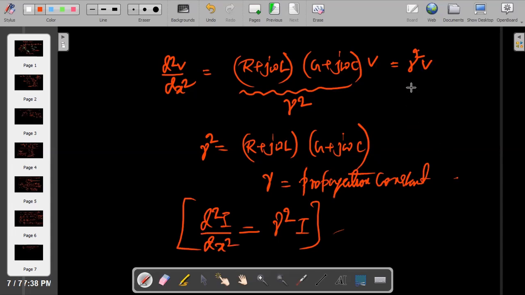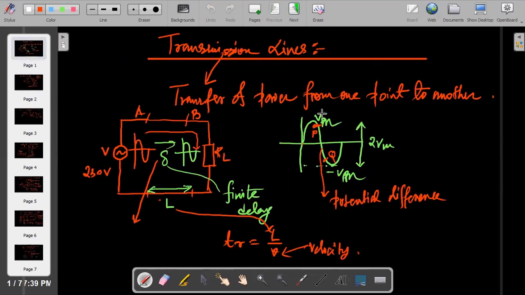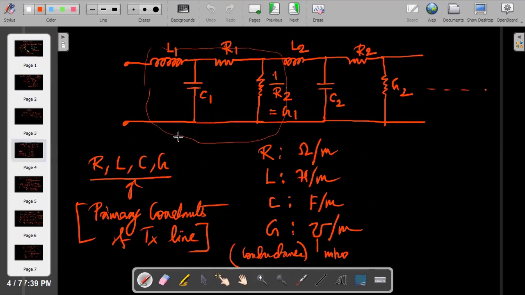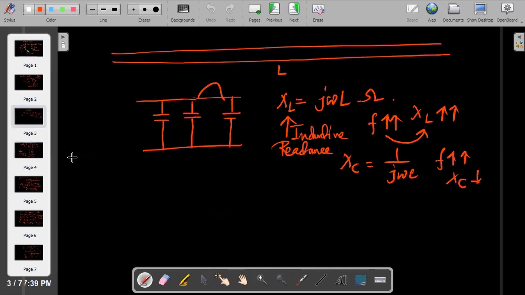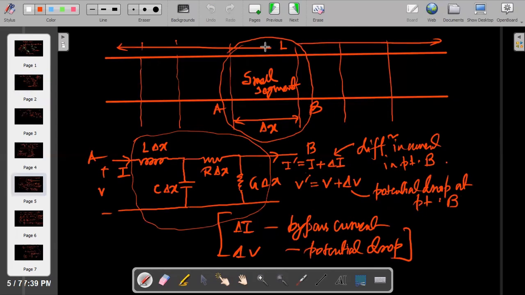Up to this is clear or not, tell me everyone. Then again, you join the link. I will give a different link because the recording will not come. Then we will solve this problem. Any confusion, you tell me. From where we have started the transmission line, right? Very slowly I'm doing. Finite delay. So the delay is very less here. The length is very small. But in case of a transmission line, the length is very large, so we cannot ignore this transmit time delay.